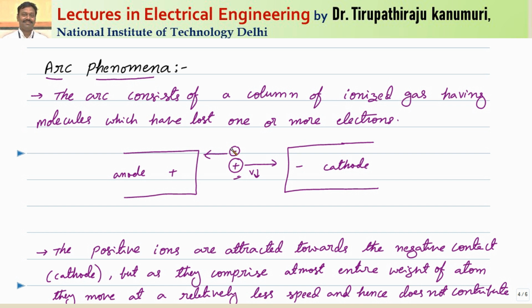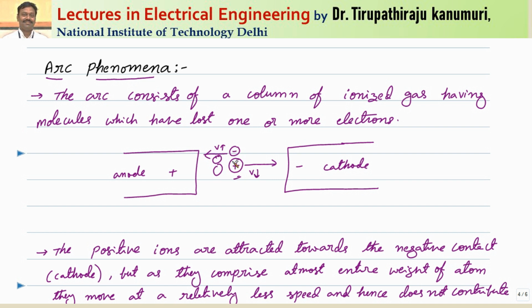Whereas the electron, because its weight is very less, will have a very high velocity and accelerate at a much faster rate. In moving from the negative terminal towards the positive terminal, it will collide with many neighboring atoms or molecules. Whenever the electron hits these molecules, it will dislodge some more electrons because of the collision. In that way the number of carriers keeps increasing, and that is a cumulative process.